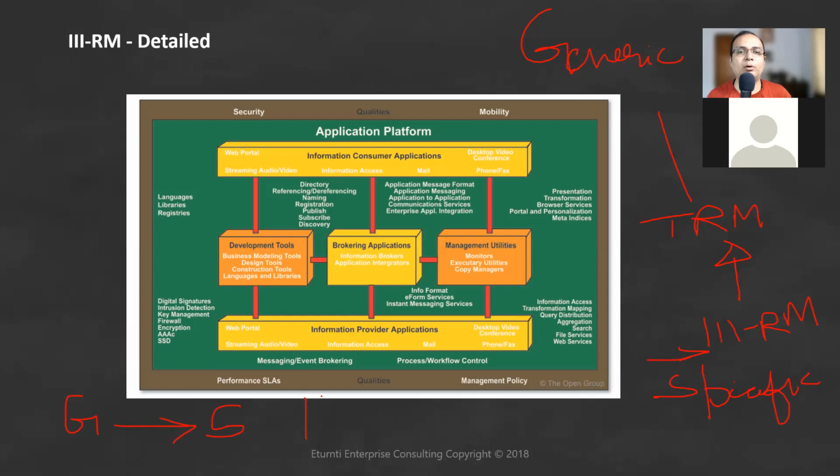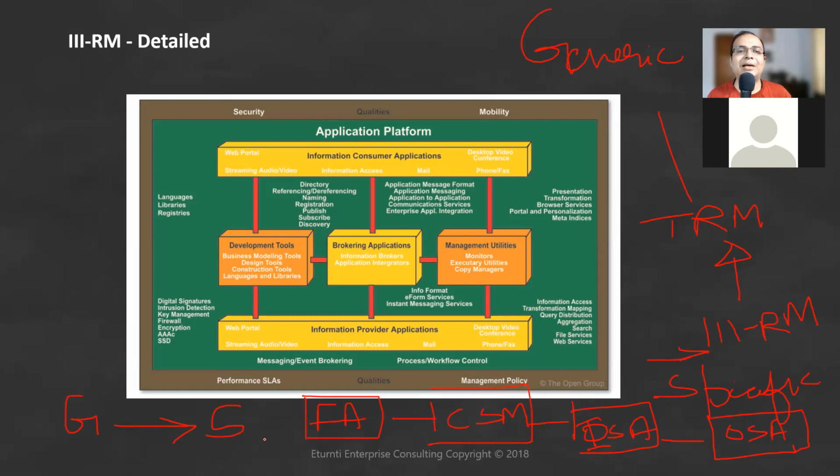You will go from foundation architecture to common systems architecture, then to your industry specific architecture, and the last one is organization specific.